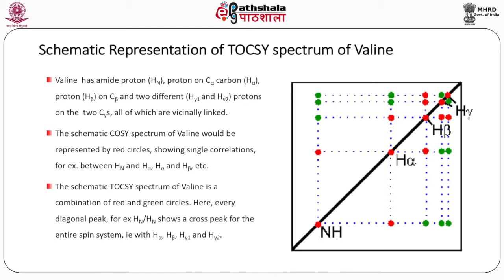Here every diagonal peak, for example HN, shows a cross peak for the entire vicinally linked spin system. So, HN shows a cross peak with H alpha, and then the green peak indirectly linked H beta, and then the indirectly linked H gamma 1 and H gamma 2.